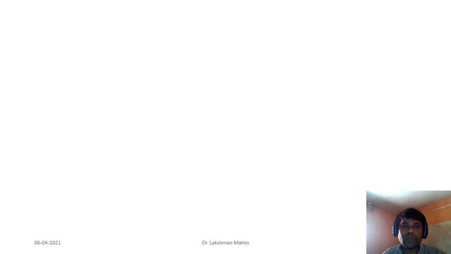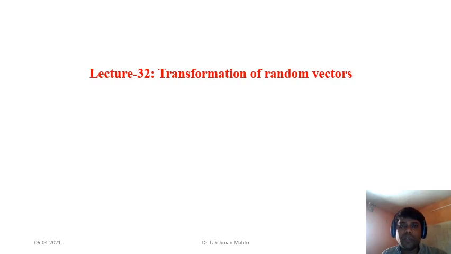Okay, so it is lecture number 32. The title is transformation of random vectors. By default, when the dimension of a random vector is not mentioned, consider the dimension to be n. So it is an n-dimensional random vector.